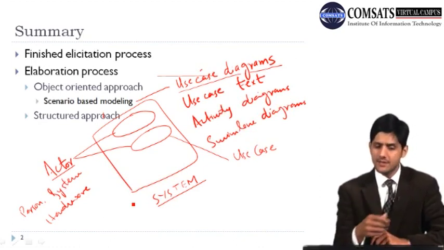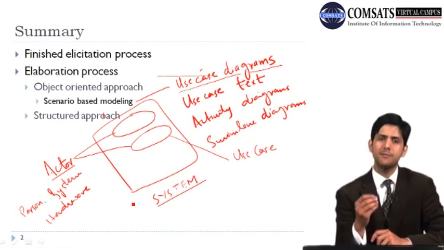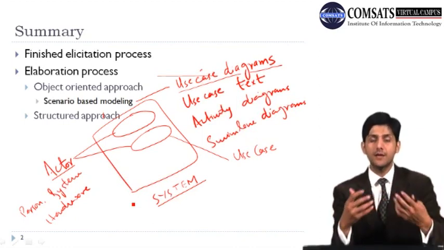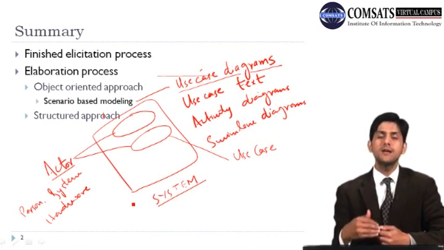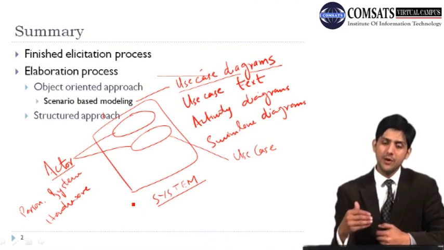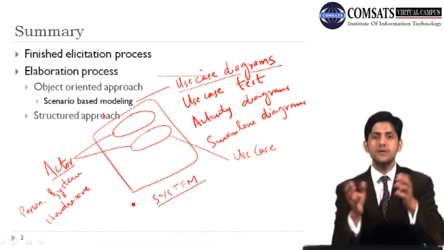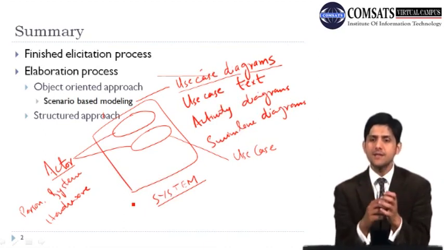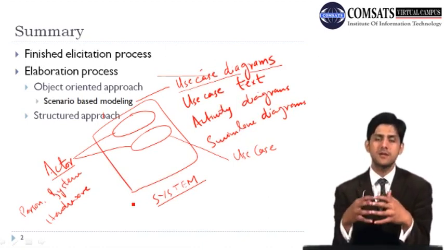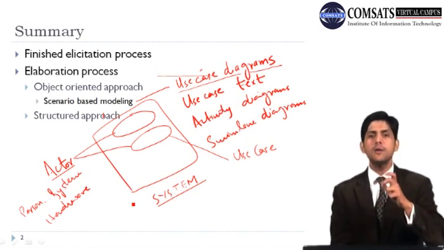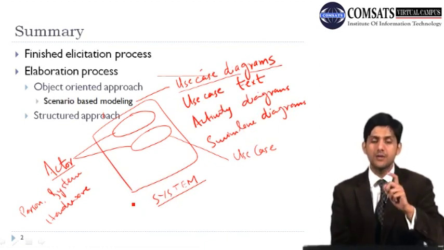One thing that becomes very clear with this is that during elicitation we just record those scenarios, for example, a student checking marks. That is a requirement that we have identified. When we do further analysis and try to make a use case of this particular scenario, and write the use case text, we identify different scenarios. So we try to identify a group of scenarios. We can say that a use case can be used to represent multiple scenarios. For example, the use case text is used to represent multiple scenarios, and you can see how much more detail you extract about this particular requirement from just modeling this use case and modeling use case text.